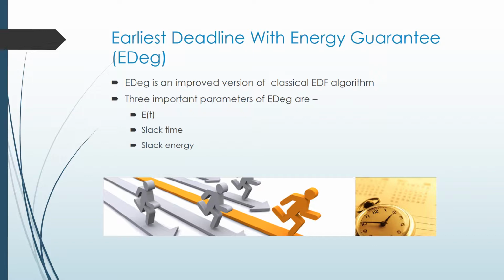The three main parameters of EDEG are E of t, which is the energy presently stored at time t. Slack time. Slack time at current time t is the length of the longest interval starting at t during which the processor can be idle while still completing all the timing deadlines. Slack energy. It is the maximum amount of energy that can be consumed from a given time t while still completing the timing and energy constraints of all the future occurring tasks.